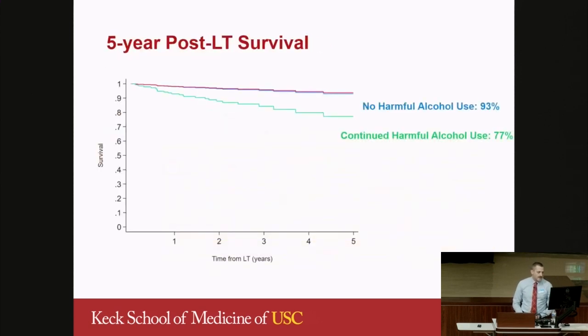What was important was that the continued harmful use group had predicted 5-year survival of about 77%, compared with 93% for the no harmful use group. And those who had re-abstinence had similar, almost identical survival at 5 years to those who had no harmful use.